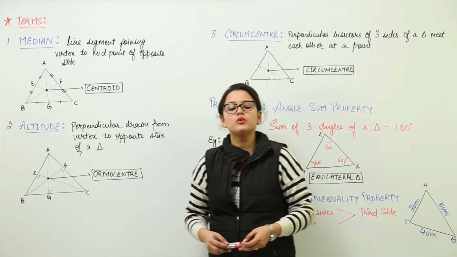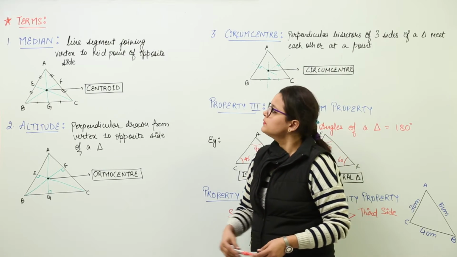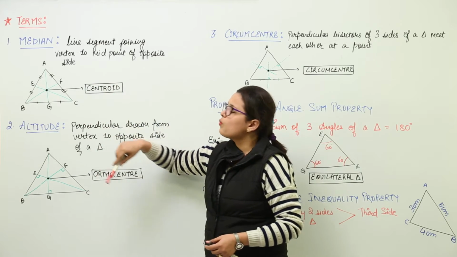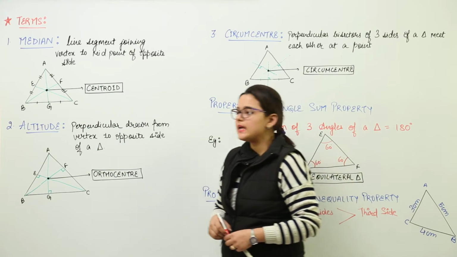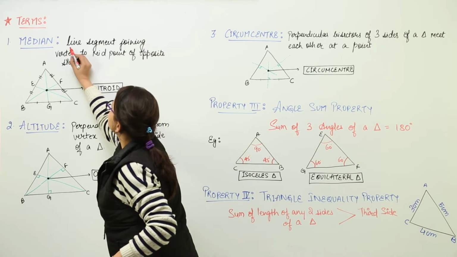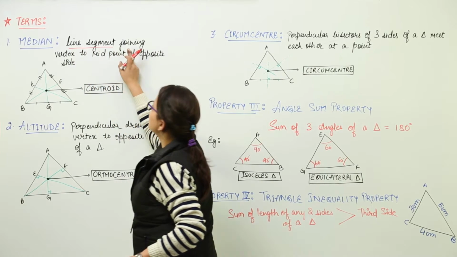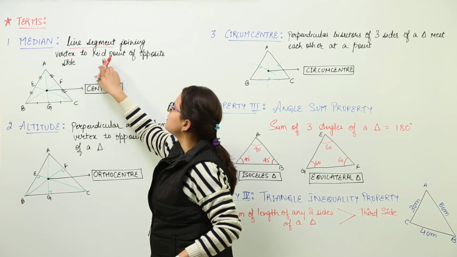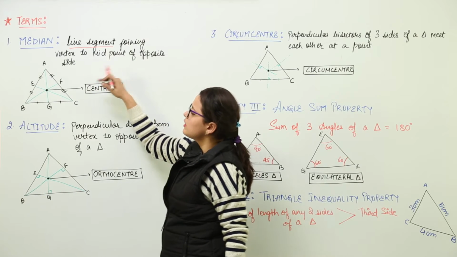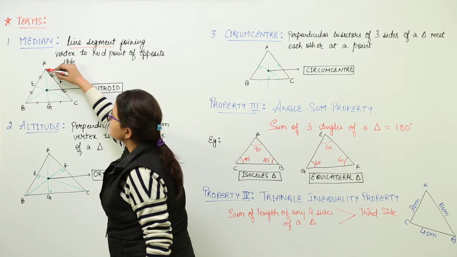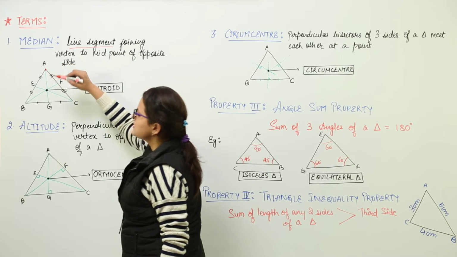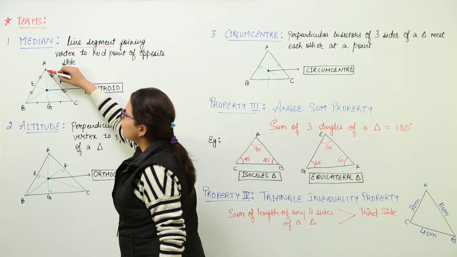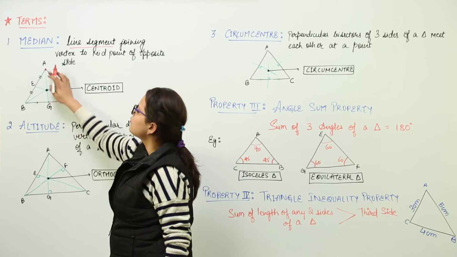Let's discuss some more terms based on triangles. The first is median. What is a median? Median is a line segment, right? It is a line segment which joins vertex to the midpoint of opposite side. For example, over here, this is the vertex A. There is a line segment joining vertex A to the midpoint of opposite side.